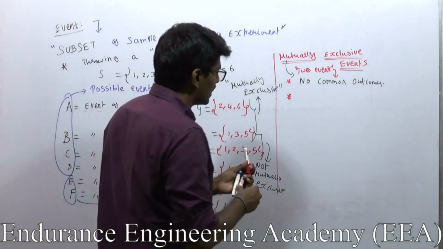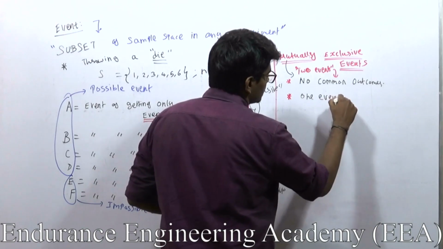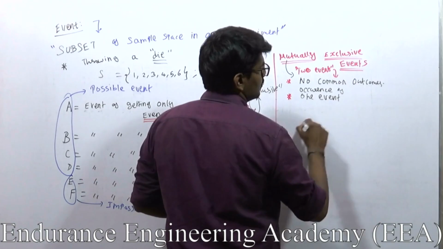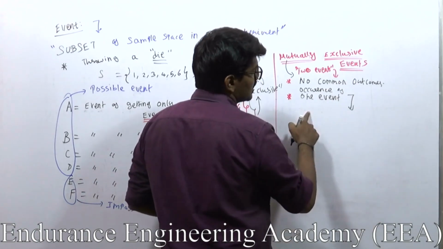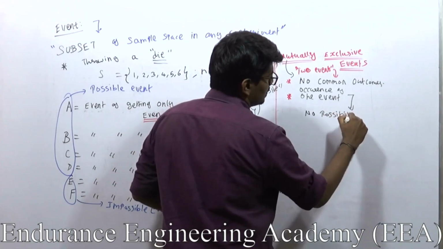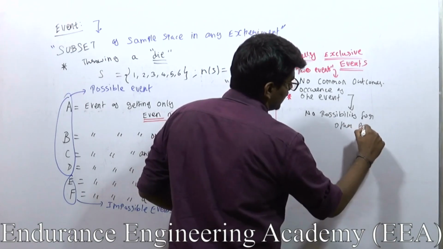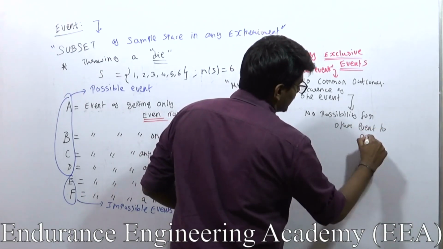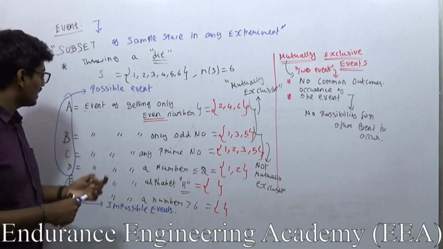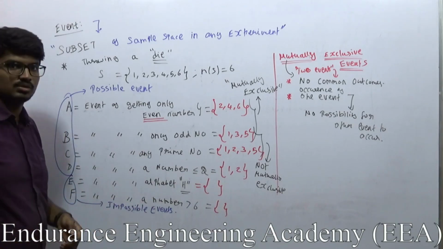But now, in the second definition I am saying, if one event occurs, then there is no possibility for the other event to occur. So what does it mean? Suppose I am considering A and B, which I already know are mutually exclusive events. Now I am throwing a die.